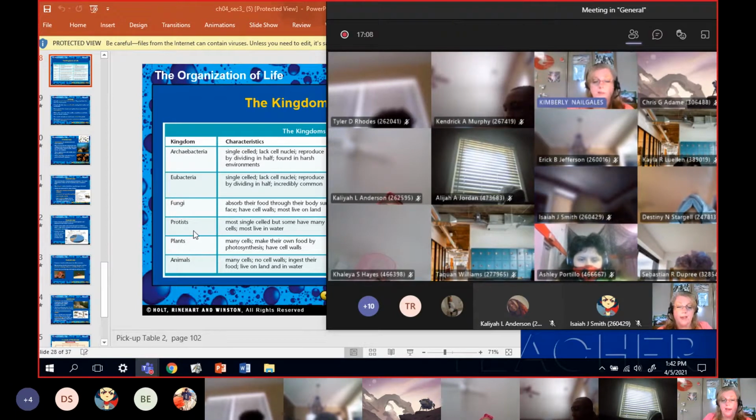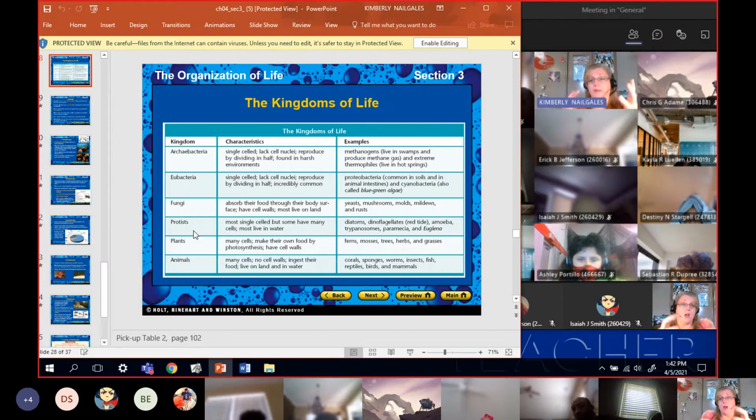Now in the protist category, that's opposite. Most of them are single celled, and there's a few that are multicelled. Do you see how we switched them? Fungus, most are multicelled, a few are single celled. The protist, a few are multicelled, most are single celled, but they all have a nucleus. Okay, in the protist, some are animal-like, some are plant-like, some are fungus-like. That's why it's a junk drawer.